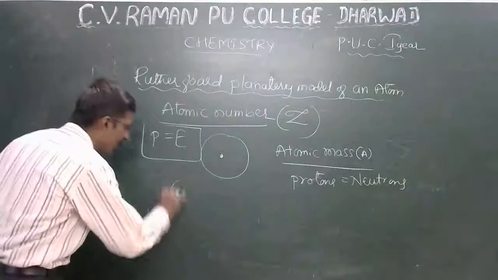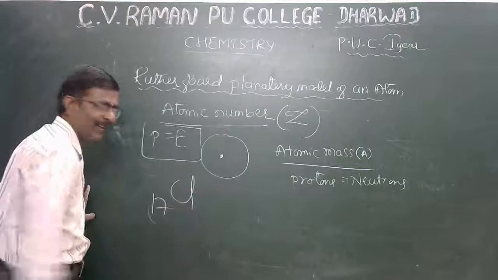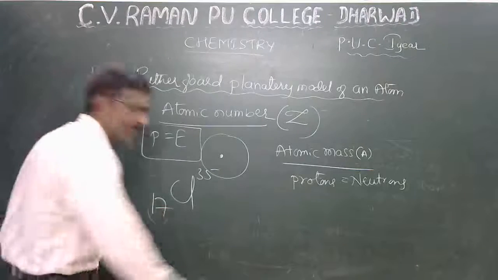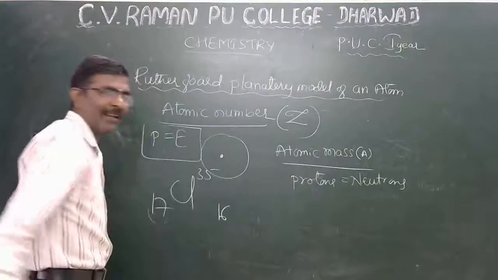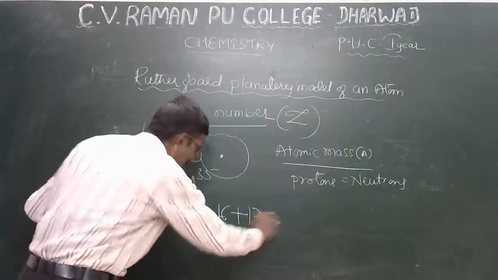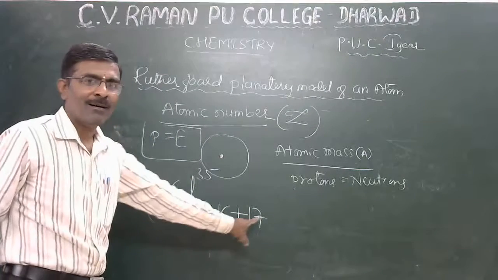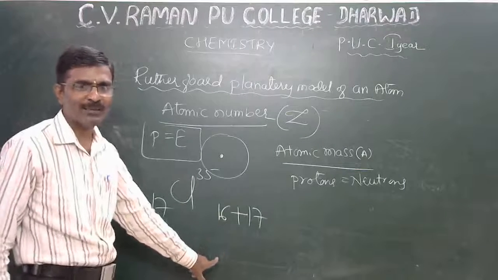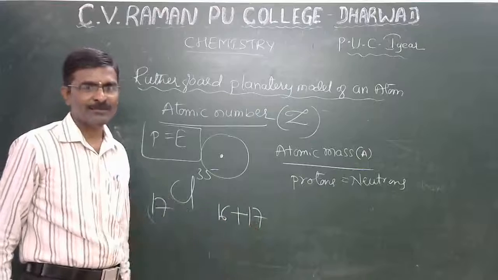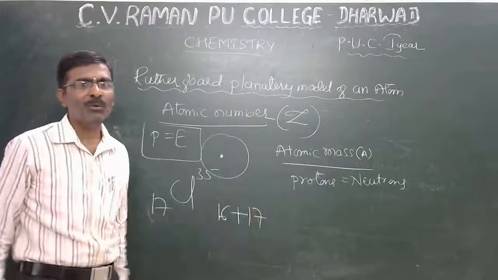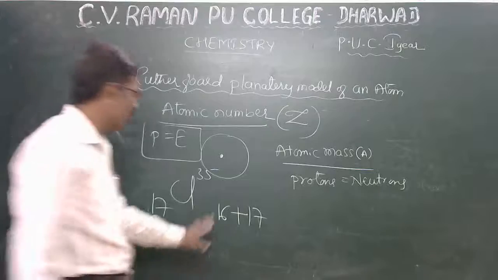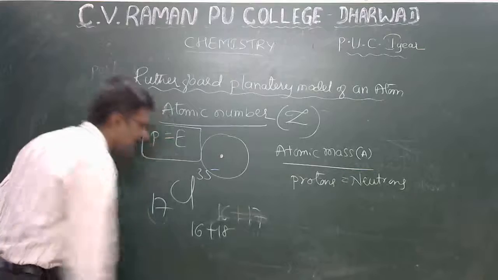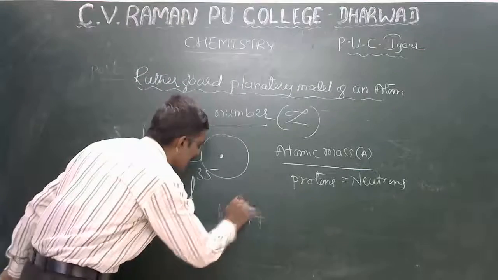For example, chlorine: atomic number 17, mass number is 35. How many protons are there? 17. How many neutrons? 18. So this is the concept. Sometimes the neutrons are 16 or 18 in chlorine, while the atomic number is always 17.